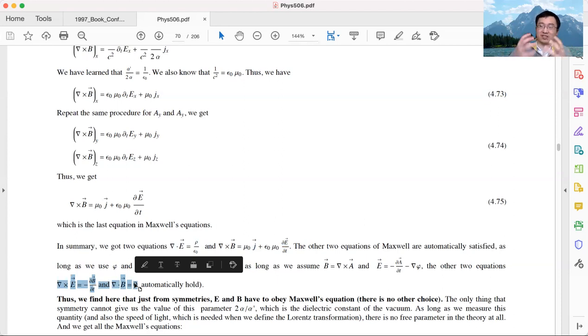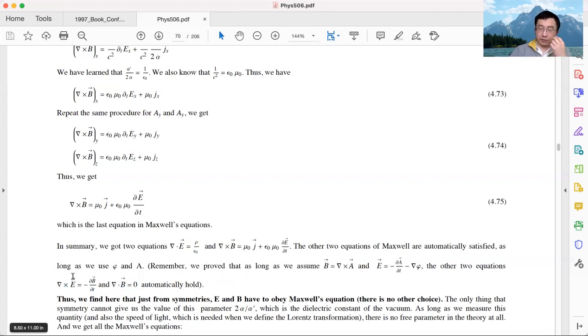These two equations just tell us that the E and B fields are not independent. The six components, three components of E and three components of B, are not free coordinates you can choose. Instead, they obey some constraints, and that's a constraint the E and B fields have to hold. And that constraint is automatically taken care of when we define the vector and the scalar potential.